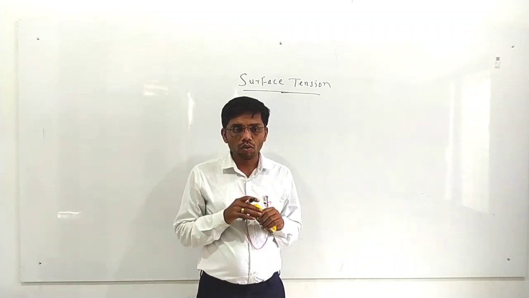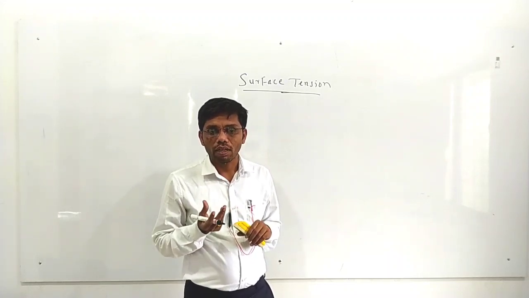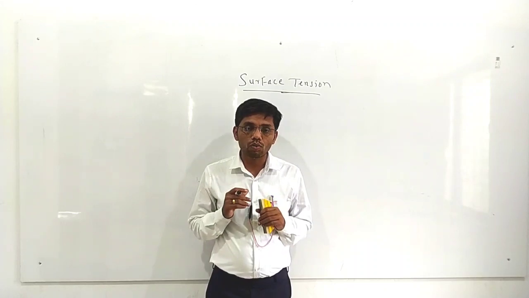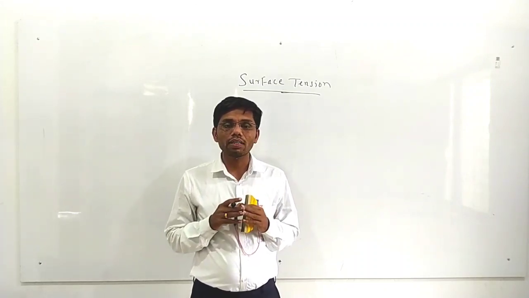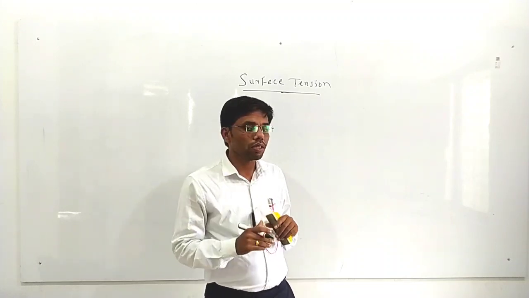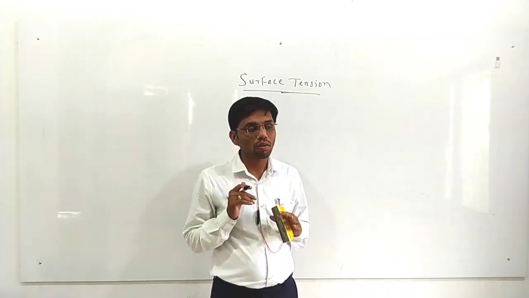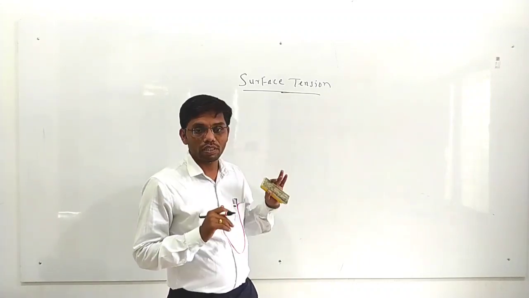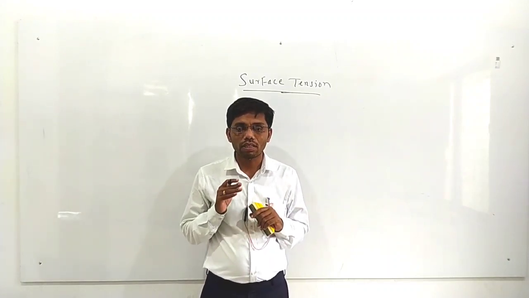Sometimes you also observe that raindrops always acquire a spherical shape, and a soap bubble also acquires a spherical shape. So why do these things happen? All these phenomena arise due to one of the most important properties of liquids, known as surface tension. So today in this lecture we are going to study surface tension.